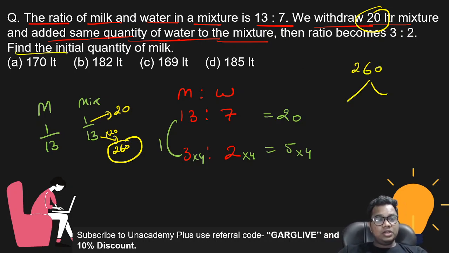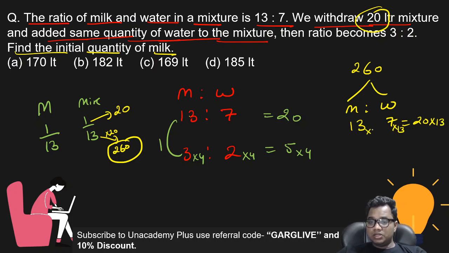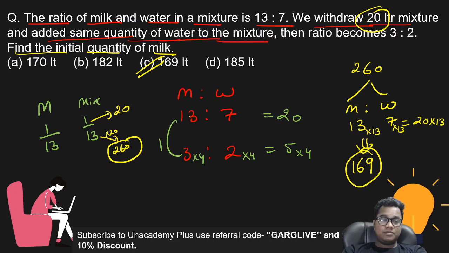Now find the initial quantity of milk. Initially milk and water were in the ratio 13:7. 13 + 7, this is 20. And I know the total value is 260. So multiply 13 by 13. So the initial quantity of milk is 13 into 13. This is 169. That's a very simple process to solve this type of questions.